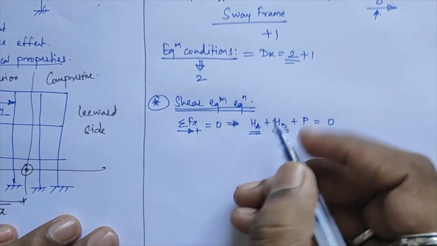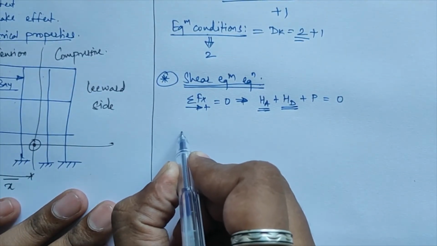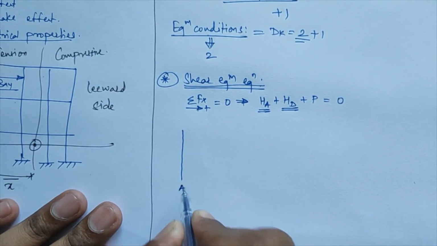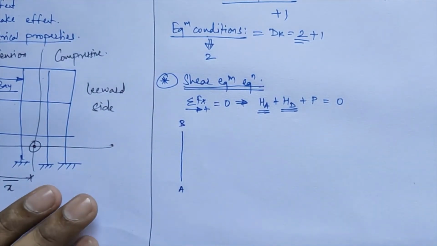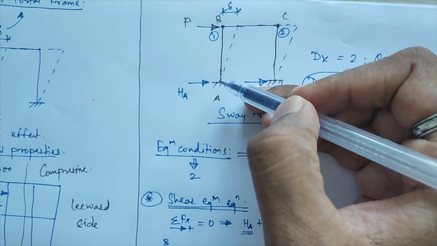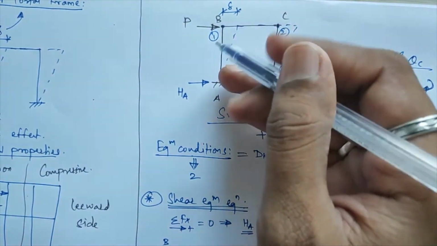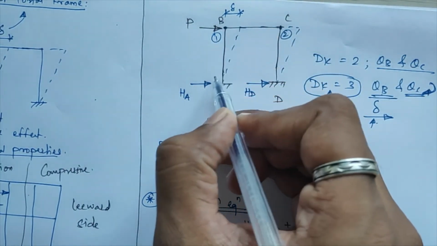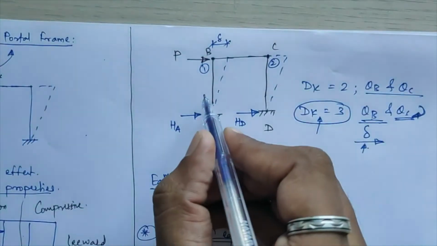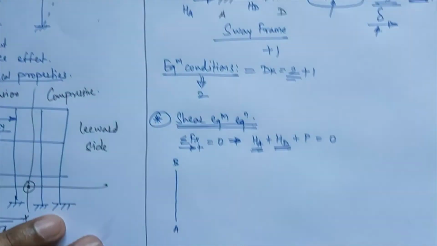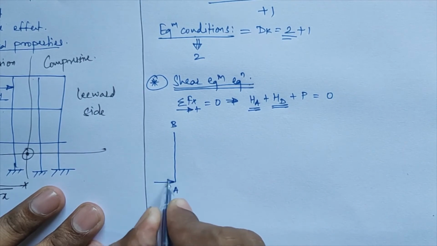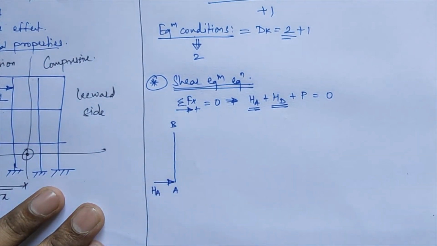For calculating this, I consider the equilibrium of the columns. Suppose this is my column number 1, that is column AB. Whatever equilibrium you consider, you have to keep the span loadings as they are on it. Suppose a UDL is acting on this span, then you have to keep that loading as it is. If a point load is acting on this column AB, between this span, you have to keep that as it is. What I am doing is keeping this horizontal thrust HA as it is over here.